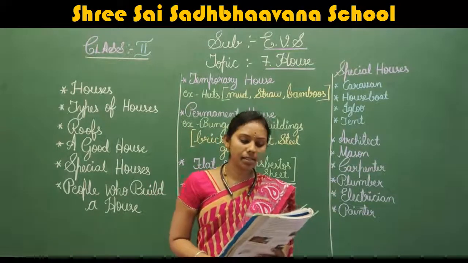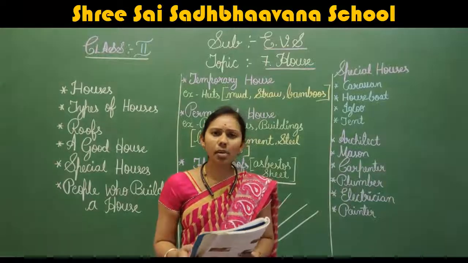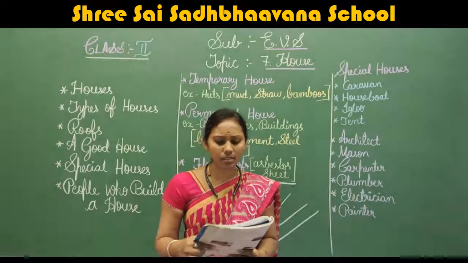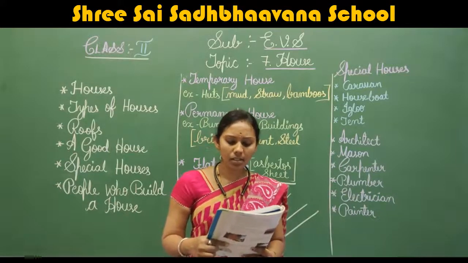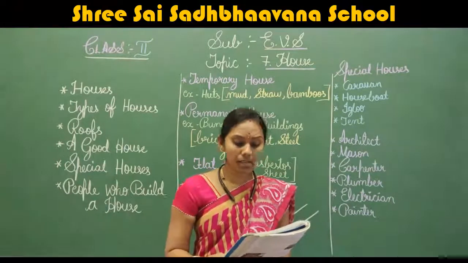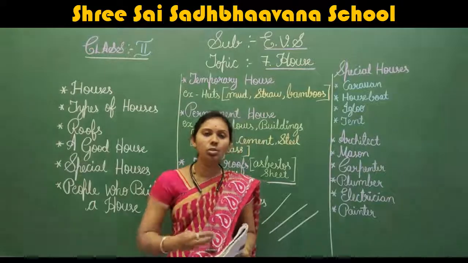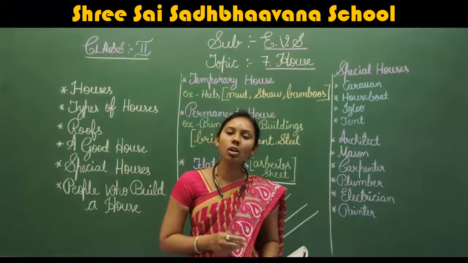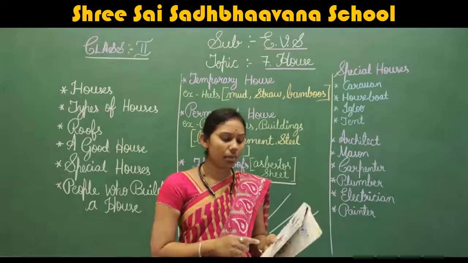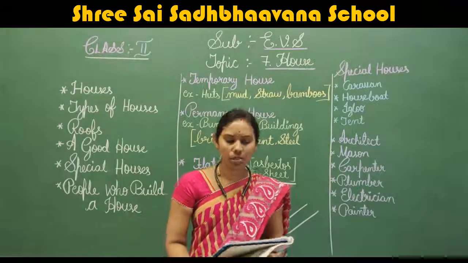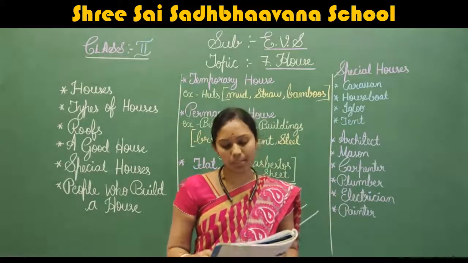Next, mason. What will this mason do? Who is the mason here? A mason makes the walls of a house. For that person we call mason. He makes the walls of the house. Next, carpenter.